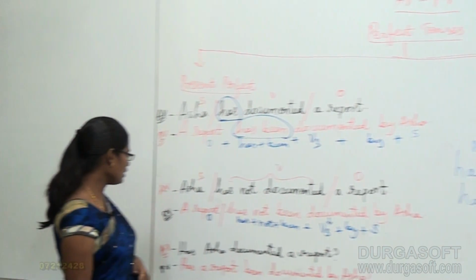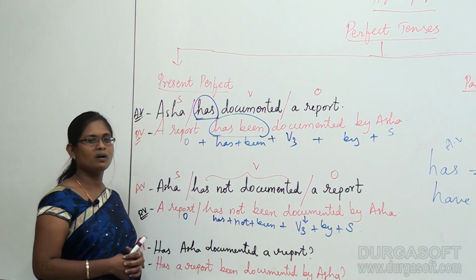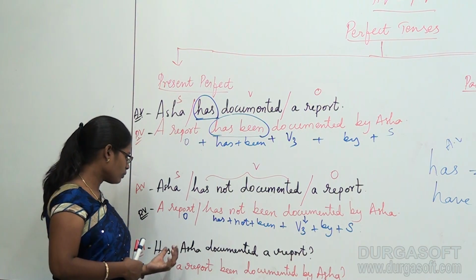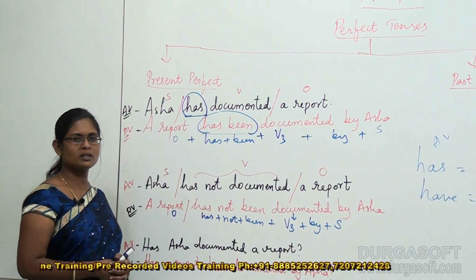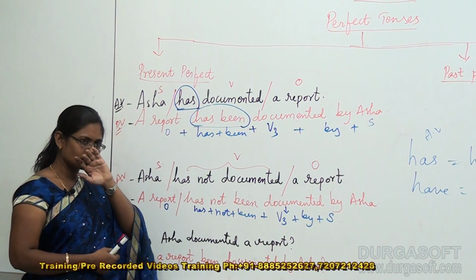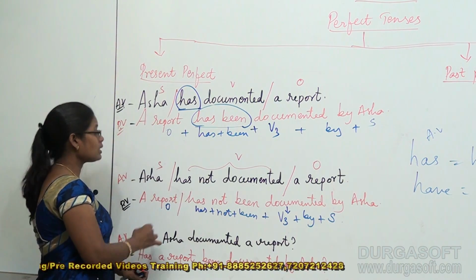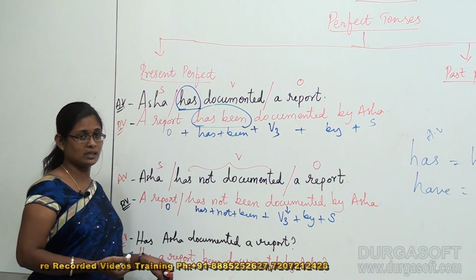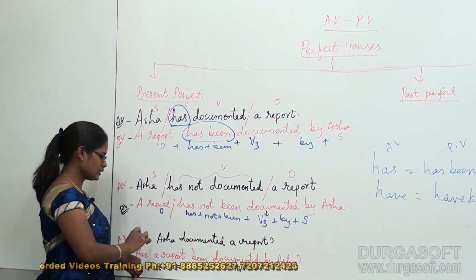And let us see how a question is going to be formed in the present perfect tenses. A question in active voice: has Asha documented a report? Yes, it started with has because it's a perfect tense, that is in present tense. So has should be kept as it is.